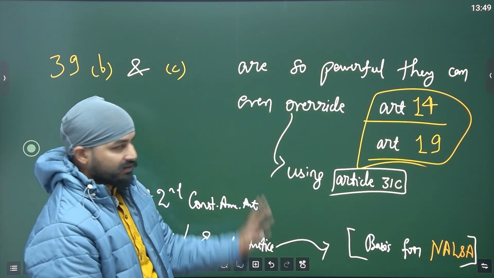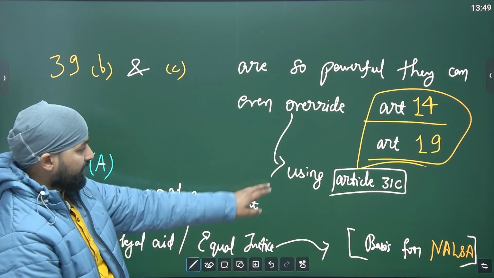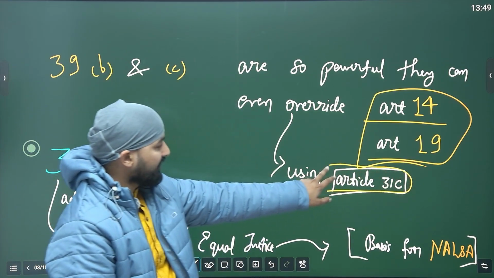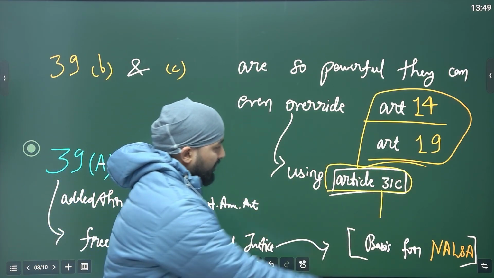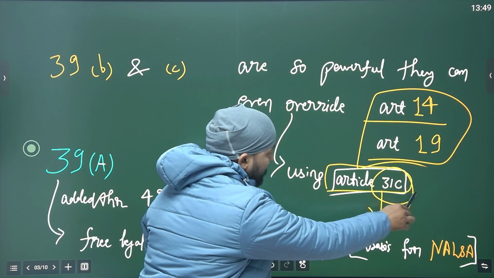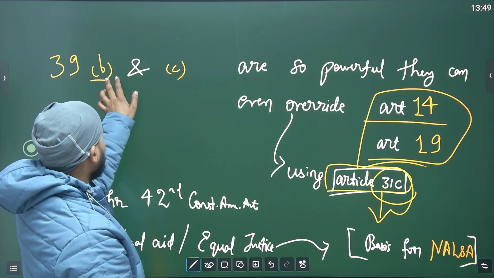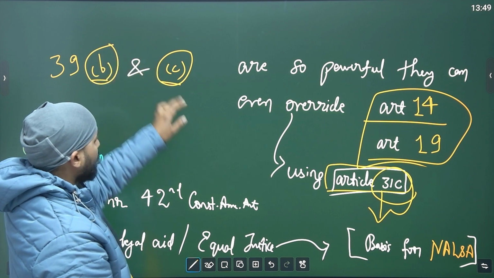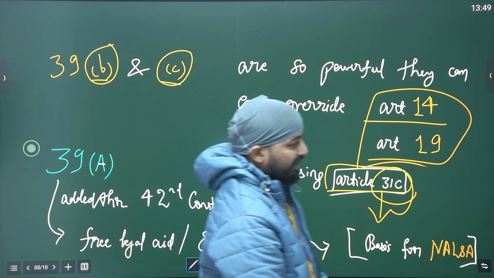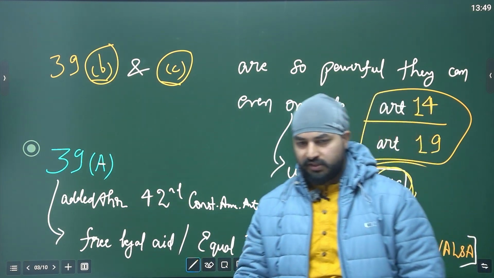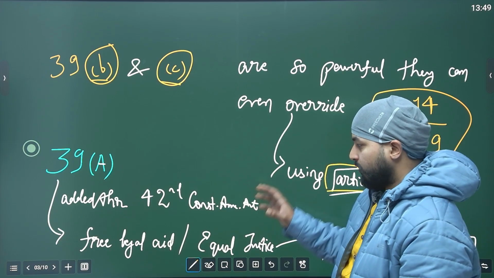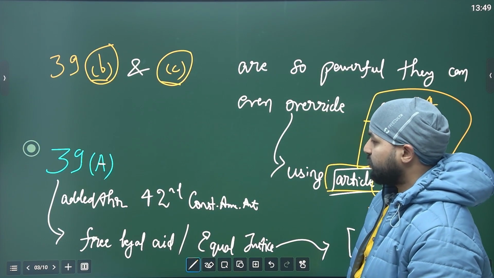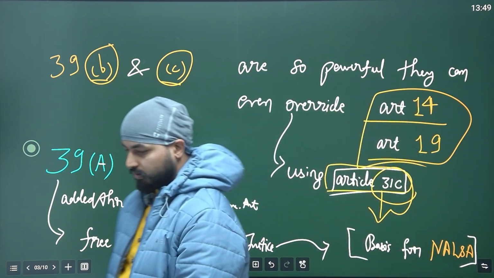We have discussed this when we were discussing fundamental rights and when we discussed this particular 31C. We knew 39B and 39C can be used by the parliament to make certain laws for distribution of resources among the people of India, so that it is for everyone's good. Okay.